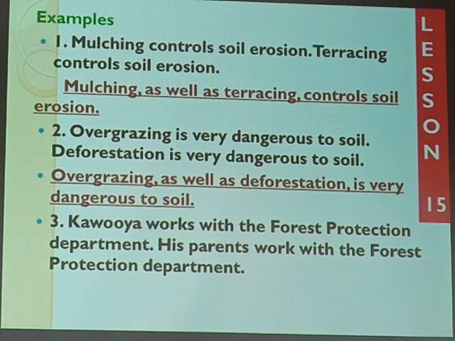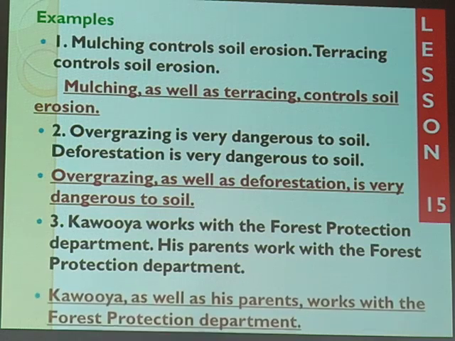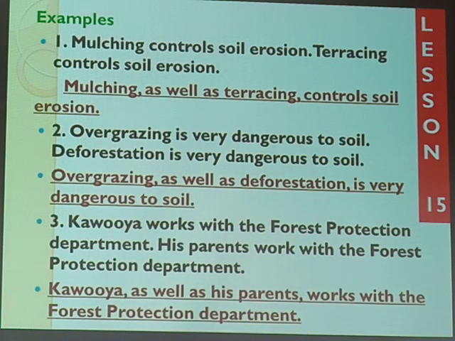So we shall all say Kawoya as well as his parents works with the Forest Protection Department. Pay attention to the word works. It must carry a tense that must agree with a single subject, Kawoya. Kawoya works with the Forest Protection Department. And remember, our attention is basically placed on Kawoya.